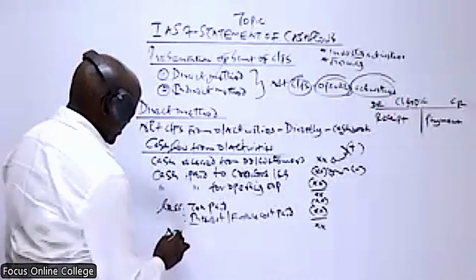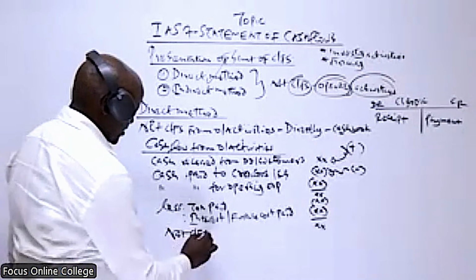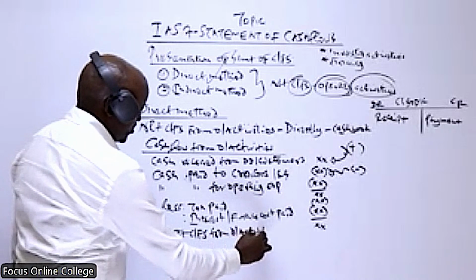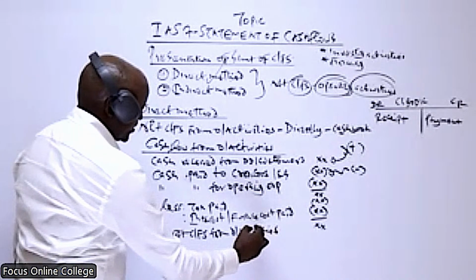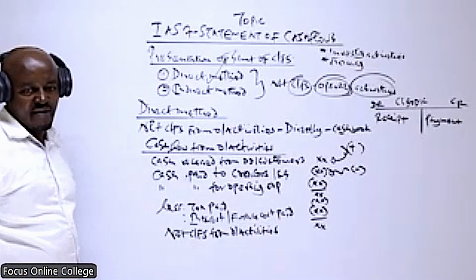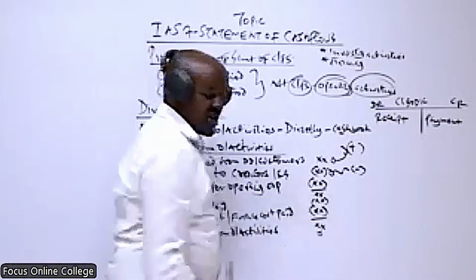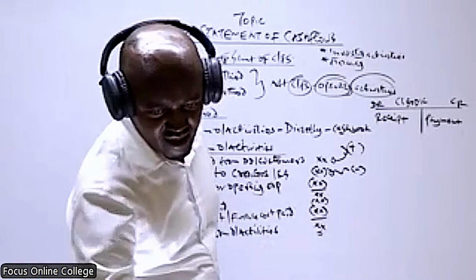And then we get the net cash flow from operating activities.